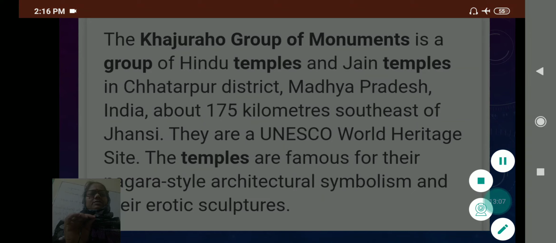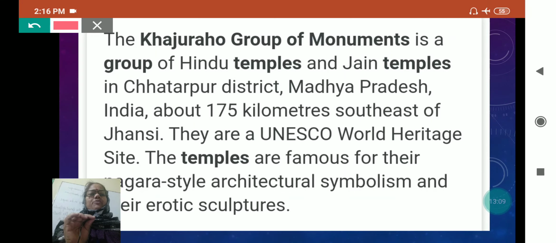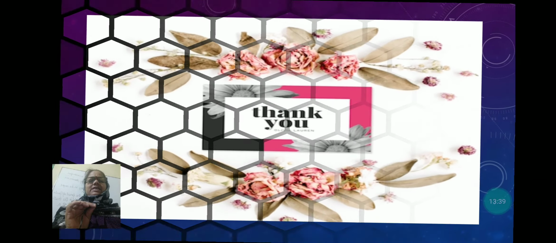You can see here, the Khajuraho group of monuments is a group of Hindu temples and Jain temples in Chhatarpur district in Madhya Pradesh, and it is a UNESCO World Heritage site. There are so many temples, and there you can see many art pieces. When you go here, beside the temples, you will see many beautiful art pieces sold here. It is known for those wall hangings and art pieces.